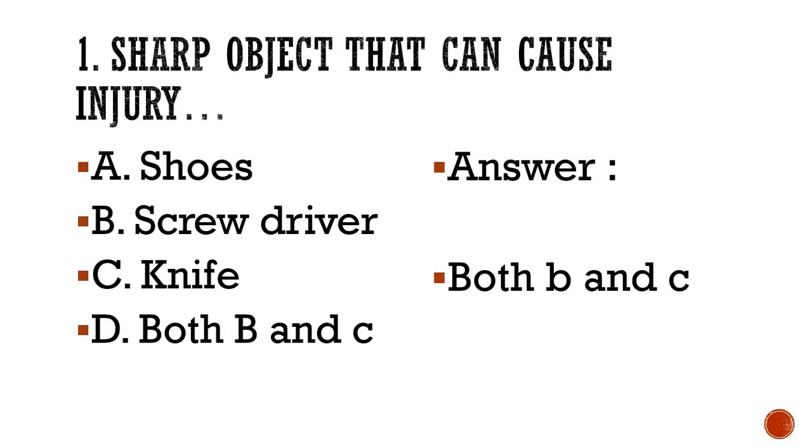Please write down the correct answer. And repeat after me. Sharp object that can cause injury. Answer: both B and C, that is screwdriver and knife. Let's move forward. Number 2, color of traffic lights.